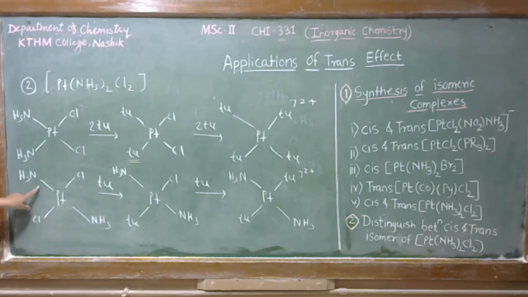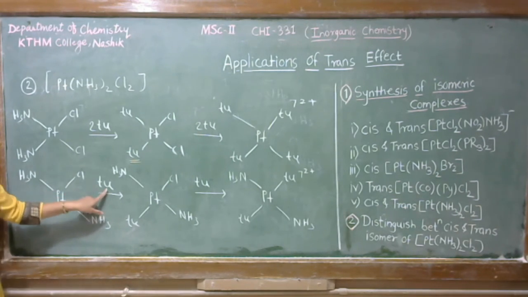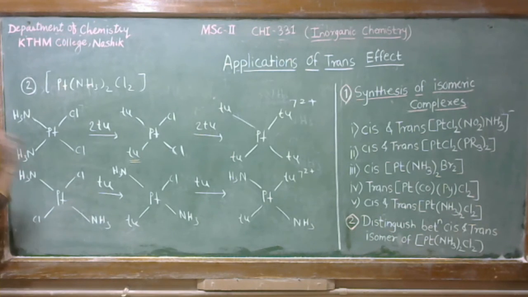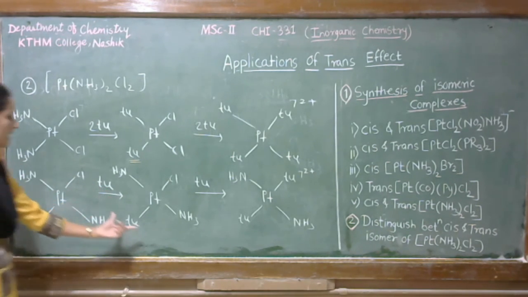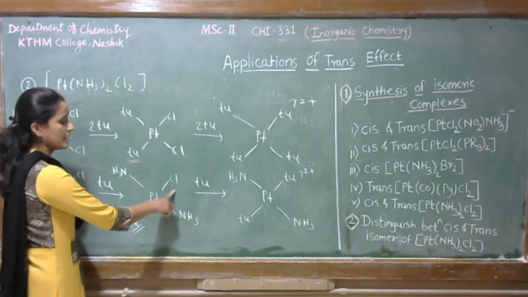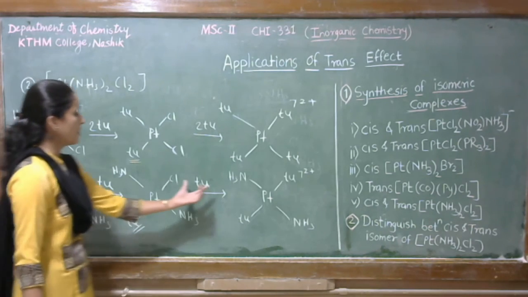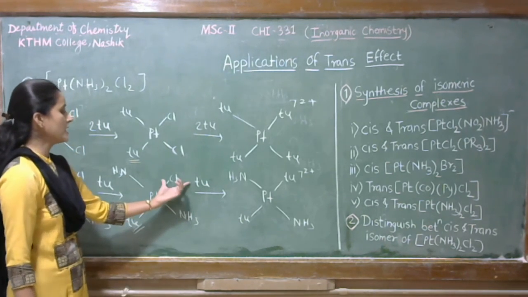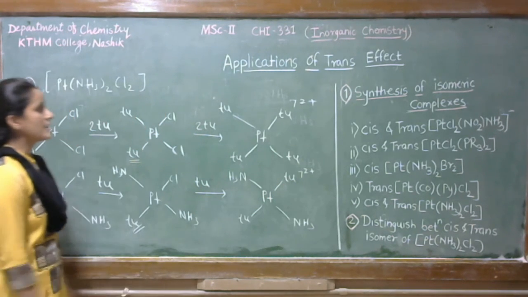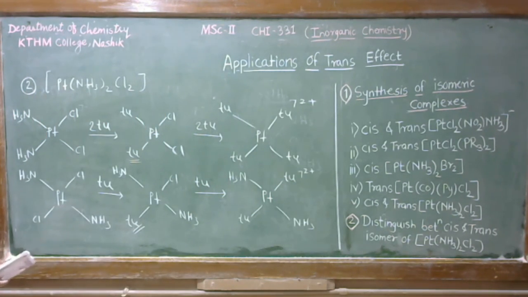This is the trans isomer. When we treat 1 mole of thiourea with this complex, see here Cl has more trans-directing effect. So any one chlorine gets replaced by this thiourea. So we get such type of isomer. But now see, here thiourea has more trans-directing effect as compared to Cl. So the next thiourea replaces this Cl and we get such type of isomer. This is how we distinguish between the cis and trans isomer of Pt(NH3)2Cl2.